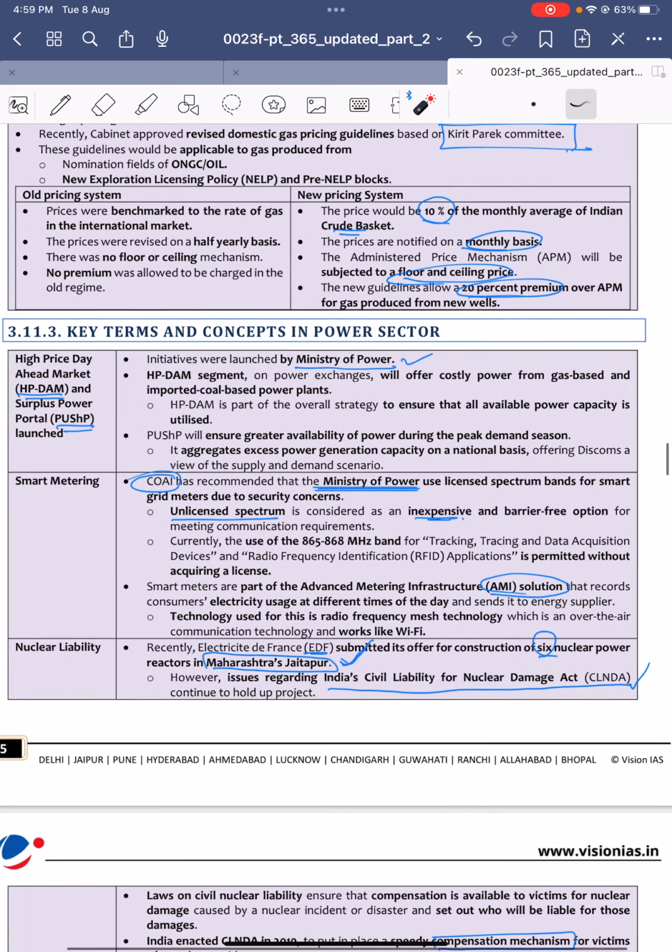If you compare the old pricing system and the new pricing system, the new pricing would be 10% of the monthly average of the Indian crude basket, and the prices are to be notified on a monthly basis. Earlier it was only half yearly basis, and there was no floor and ceiling prices. Also, new guidelines allow 20% premium over administered price mechanism for gas produced from new wells. There was no premium like that.